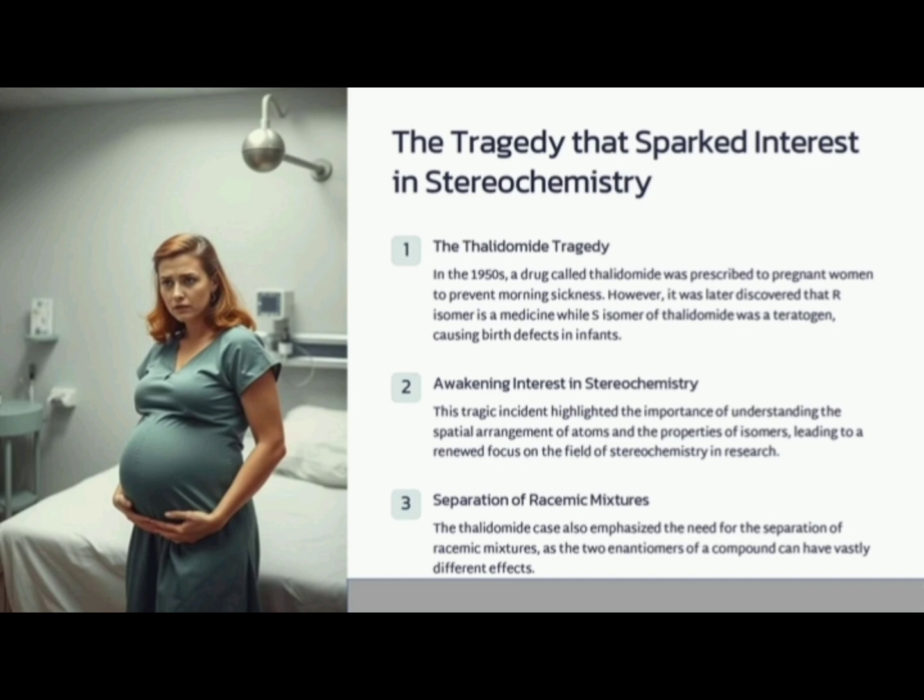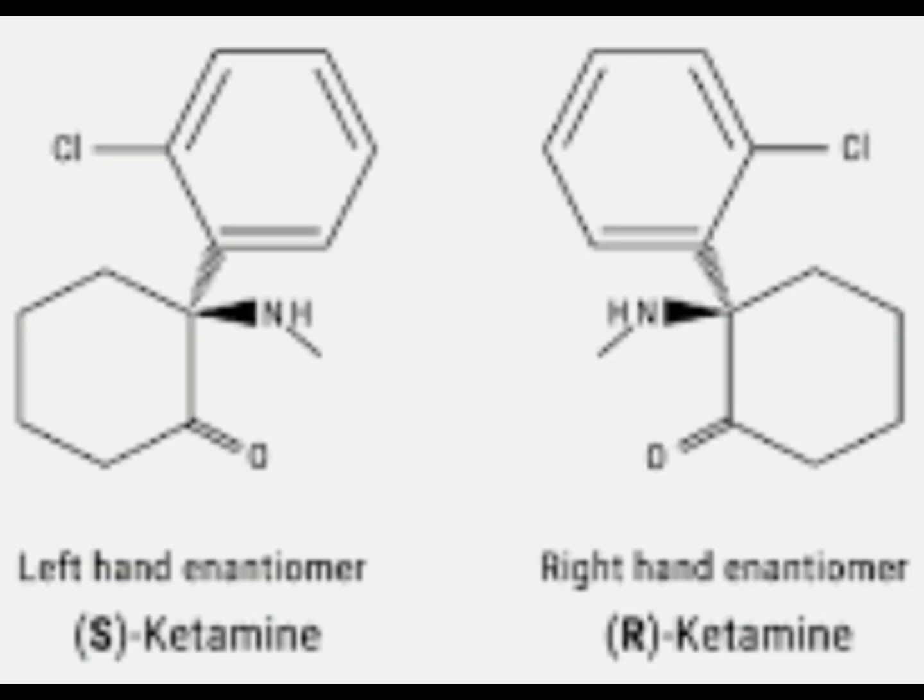For example, ketamine is a drug. It has two isomers, the R isomer and the S isomer. The R isomer is a hallucinogen, whereas S-ketamine is an anesthetic. Thus, to summarize, we can say stereochemistry is a study of the three-dimensional structure of molecules.